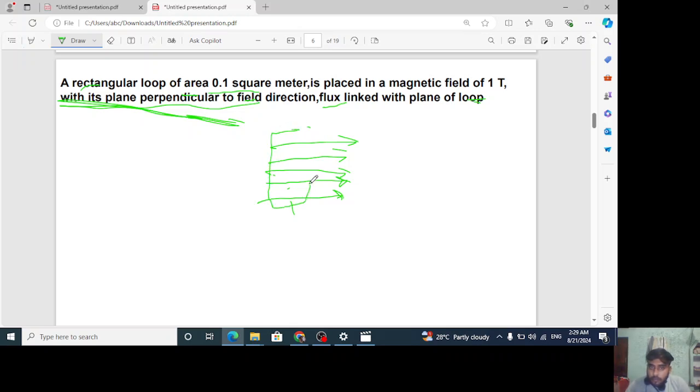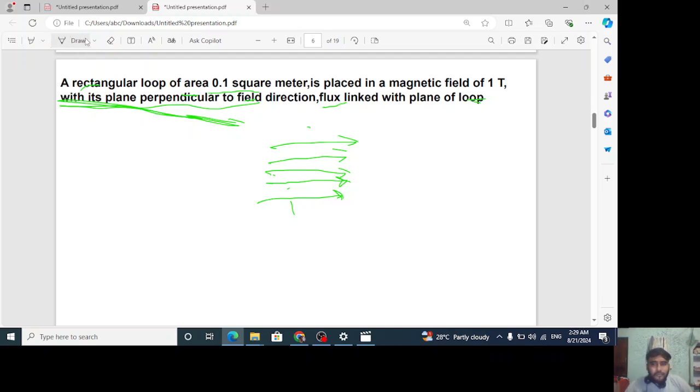This is the complete rectangle. Sorry, if you did not get it, I guess it is not clear for you all. Wait, I'm going to make it clearer for you all. Understand one thing from here. I'm trying to make it with a different color, right? Then it will be clear for you.